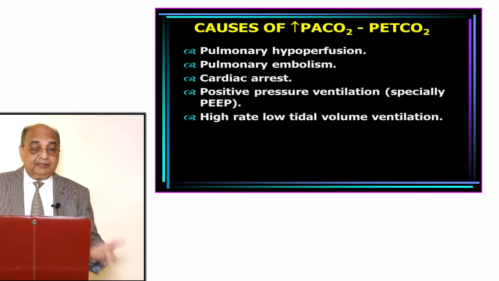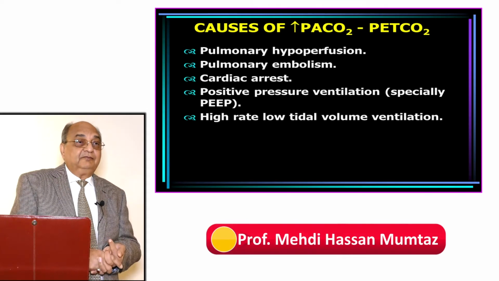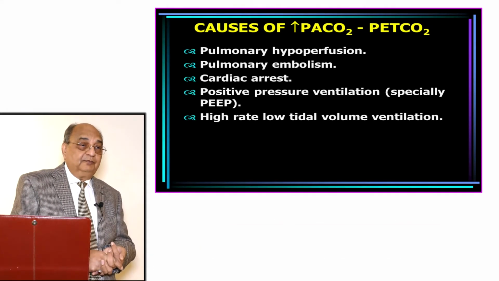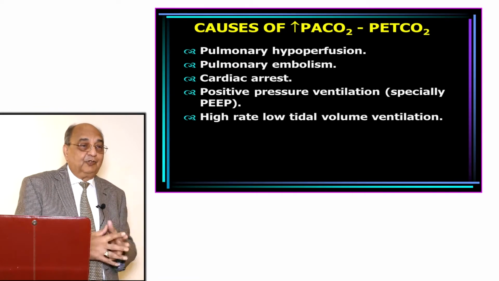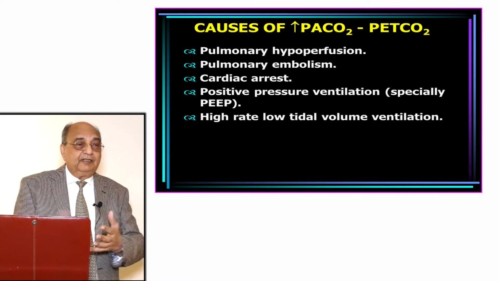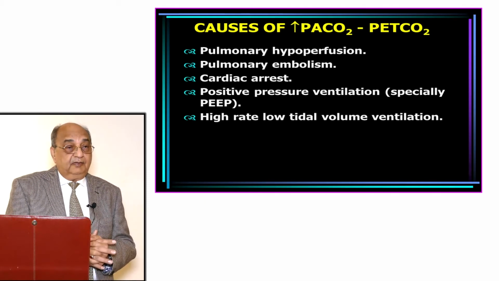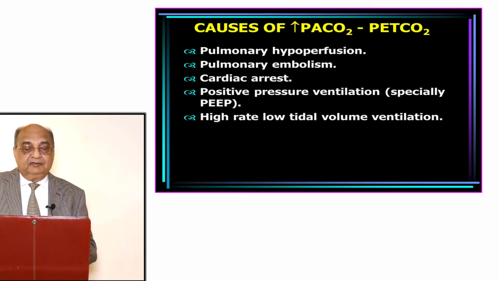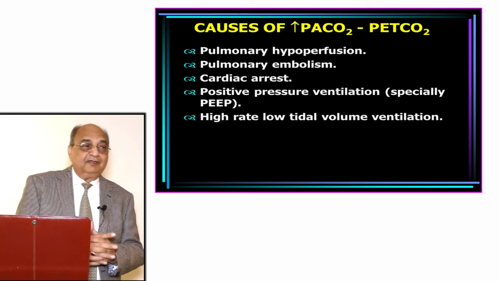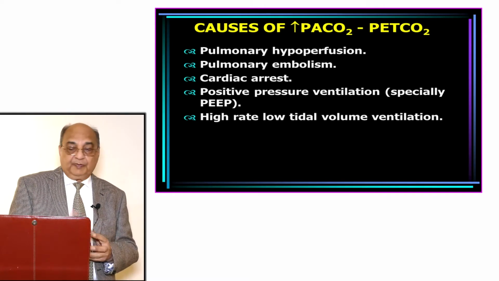Now we have to look at the gradient. As we look at the oxygen gradient, PAO2 minus PaO2, we look at the gradient on the oxygen side, but there is a gradient on the carbon dioxide side also. PaCO2, that is arterial carbon dioxide, minus the PETCO2, that is expired carbon dioxide.